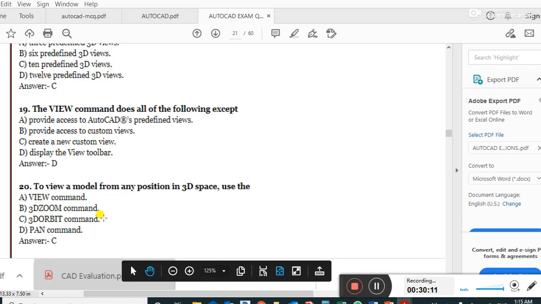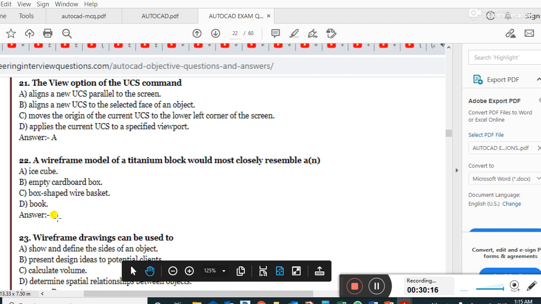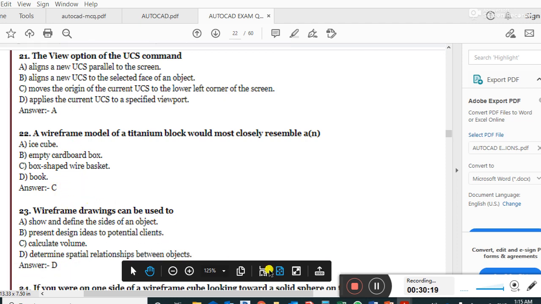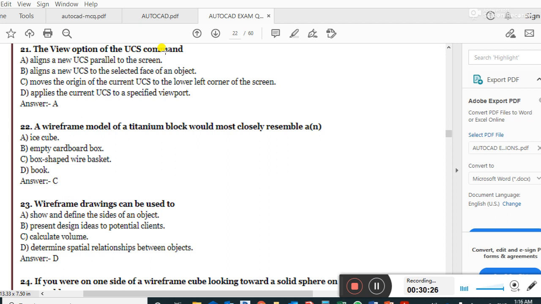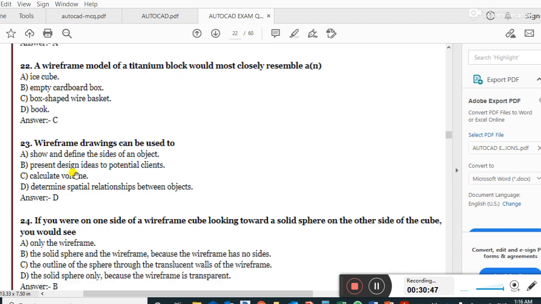Next question, guys. Question number 21. The view option of the UCS command is align to new UCS parallel to the screen. Right answer. A wireframe model of the titanium block would most closely resemble a block shaped wire basket. Right answer.